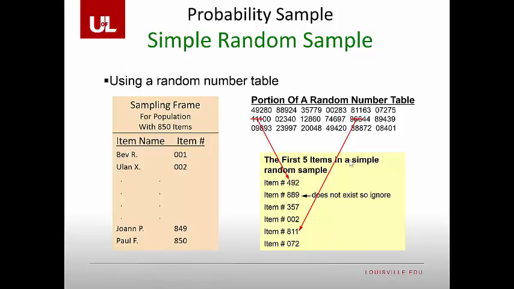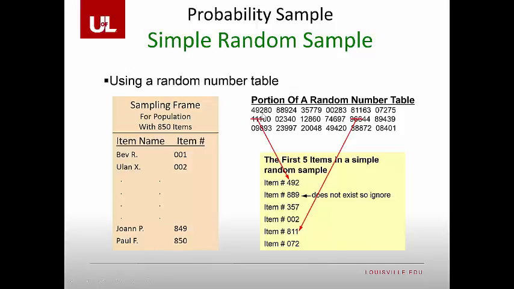First, we have to determine what is the highest value we'll be willing to accept. If we only have 850 individuals in our total population, we have to ignore any values that are greater than 850 and move on to the next one. And then we go over to a random number table. What we do is we start selecting each set of numbers by the first three. So the first item that we're going to grab is person 492.